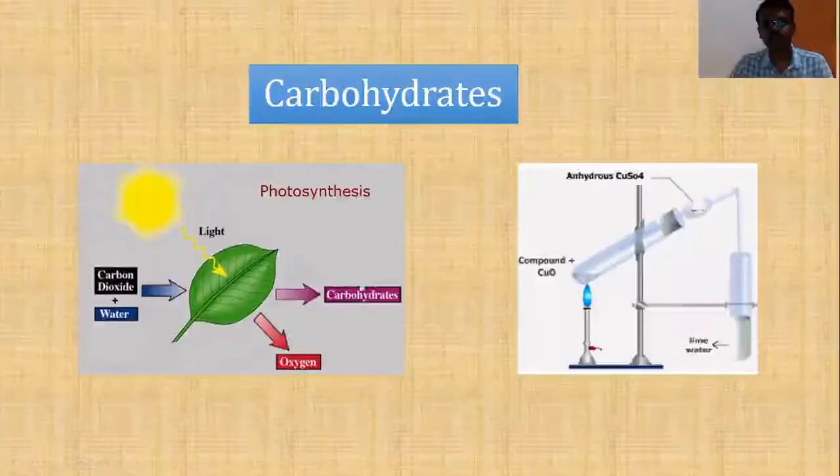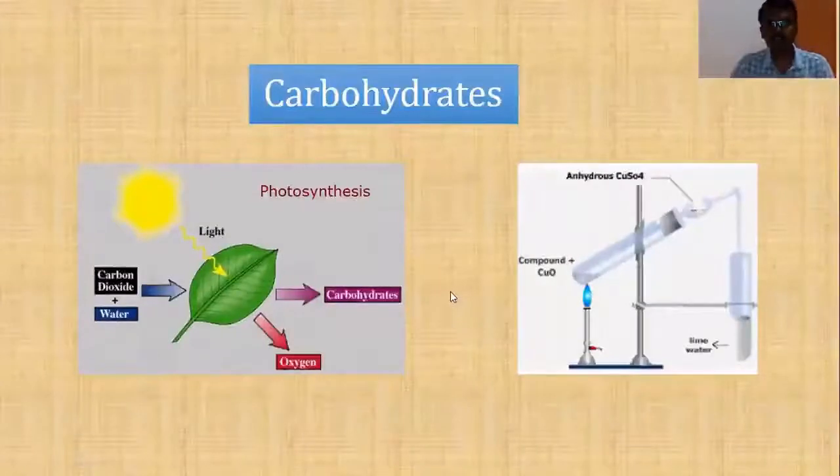Similarly, all the hydrogen present in the compound will be oxidized into water. As the water vapor passes out of this tube, it turns colorless anhydrous copper sulfate blue, indicating the presence of hydrogen. So basically, carbon and hydrogen are present, indicating that these carbohydrates are organic compounds. In addition to carbon and hydrogen, they also contain oxygen. That means the very basic information about carbohydrates is that they are primarily produced by plants and they contain the elements carbon, hydrogen and oxygen.